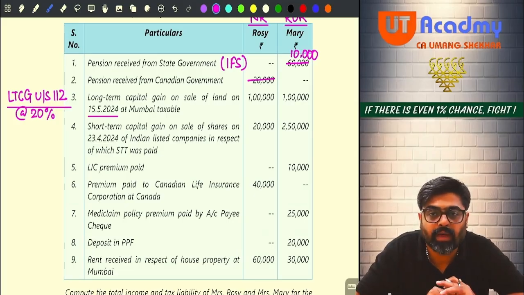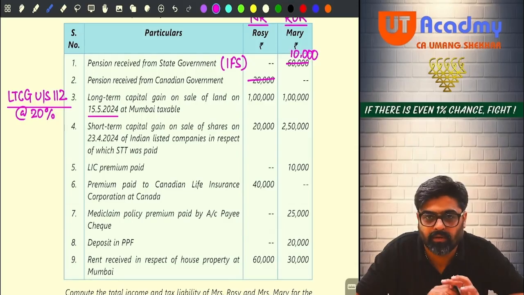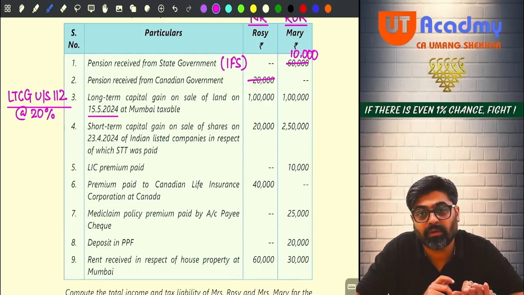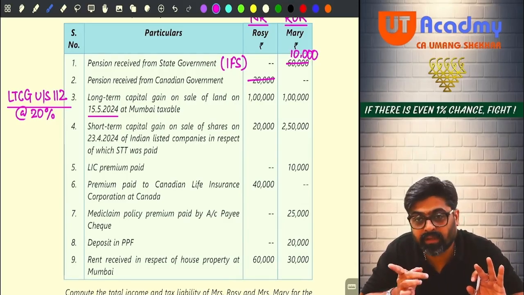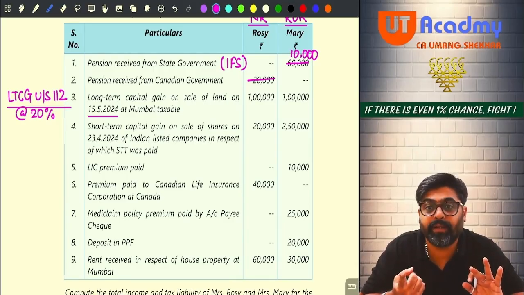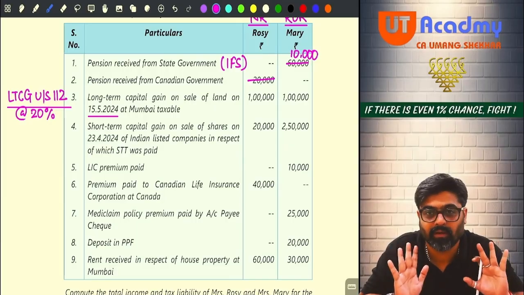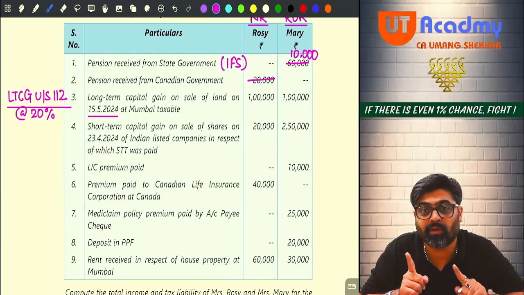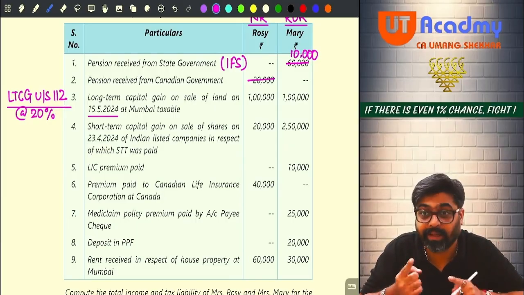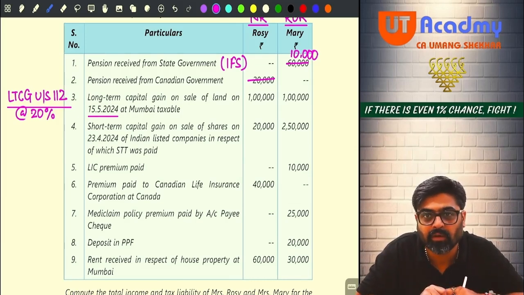If the transfer would have taken place on or after 23rd July, then for a resident individual, there is an option to pay tax without indexation on long-term gain at 12.5%, or with indexation on long-term gain at 20%, whichever is lower. But that option is not available for a non-resident. They can exploit this point here also. Getting my point? While calculating your tax liability.